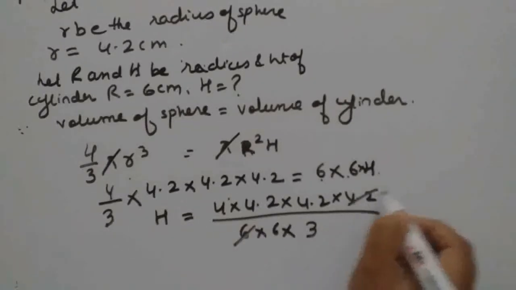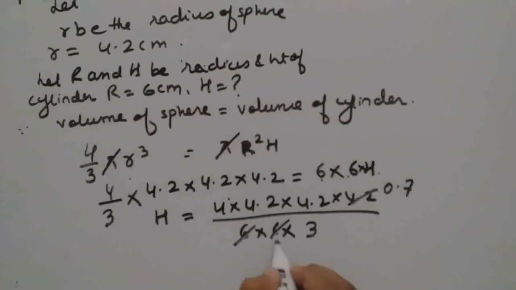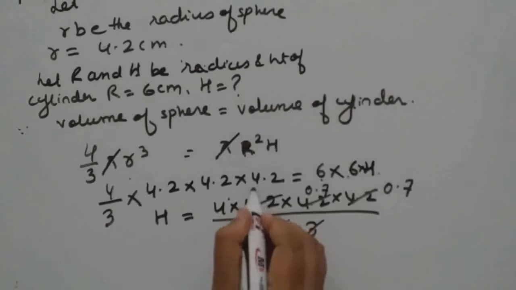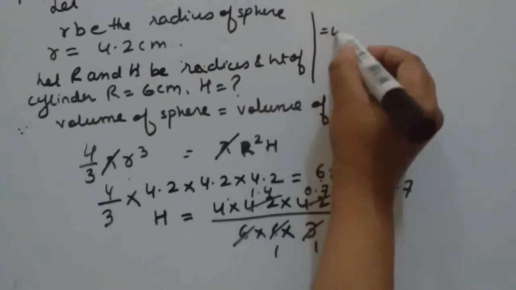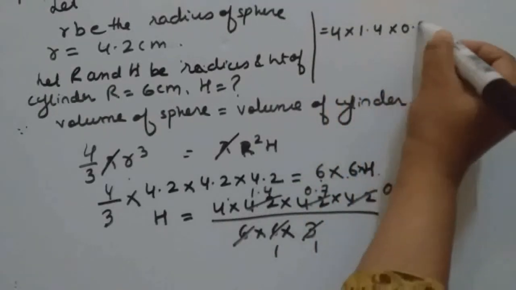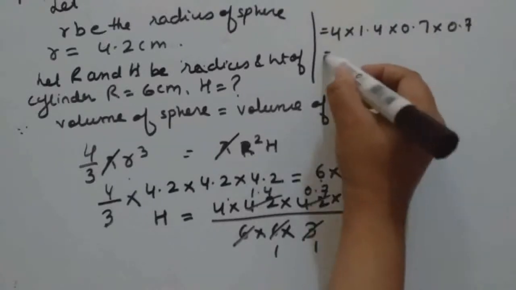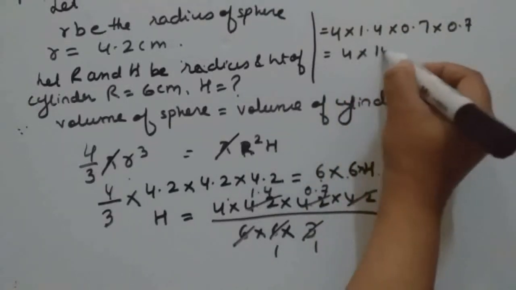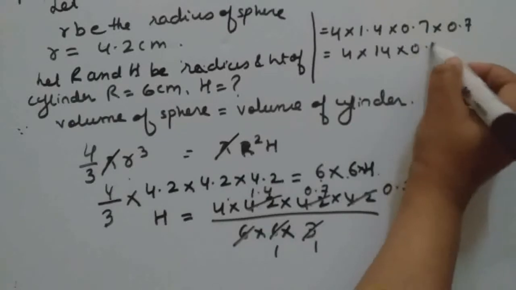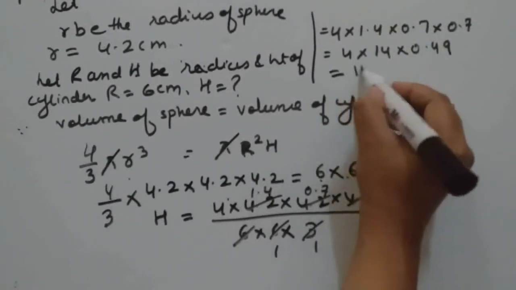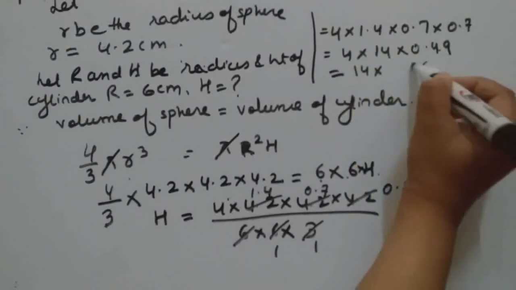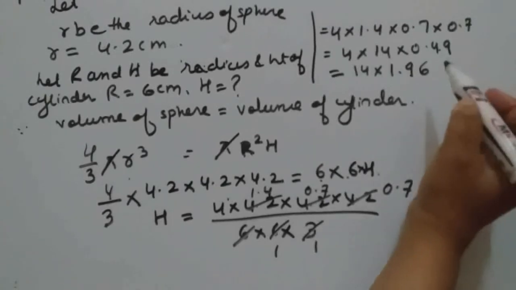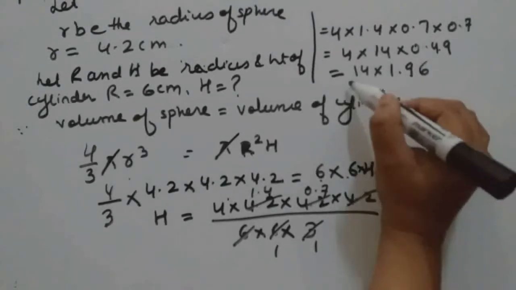Now from 6 we can cancel 6 sevens, isn't it? From this we can cancel 6 sevens, and then from 3 we can cancel 3 14s. So now we are left with 4 into 1.4, 0.7, 0.7. So this will give 0.49. So from 4 we can multiply, 1.96. Okay, so 1.96 into 14.